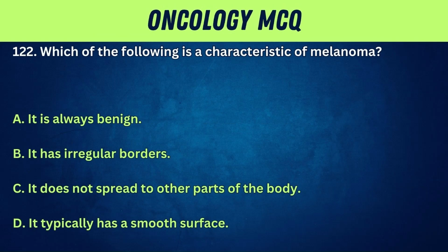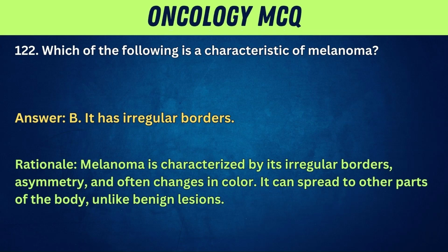122. Which of the following is a characteristic of melanoma? A. It is always benign. B. It has irregular borders. C. It does not spread to other parts of the body. D. It typically has a smooth surface. Answer: B. It has irregular borders. Rationale: melanoma is characterized by its irregular borders, asymmetry, and often changes in color. It can spread to other parts of the body, unlike benign lesions.